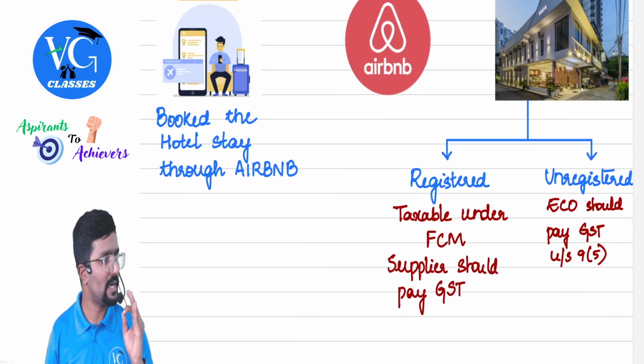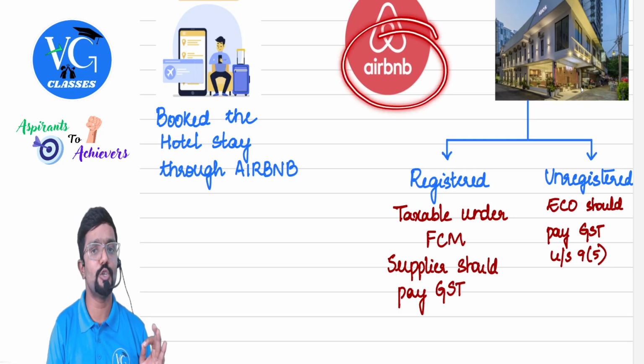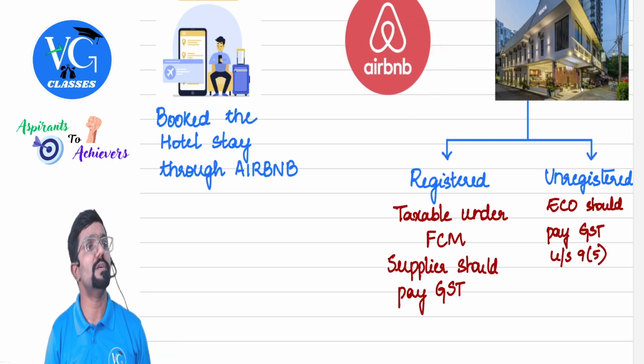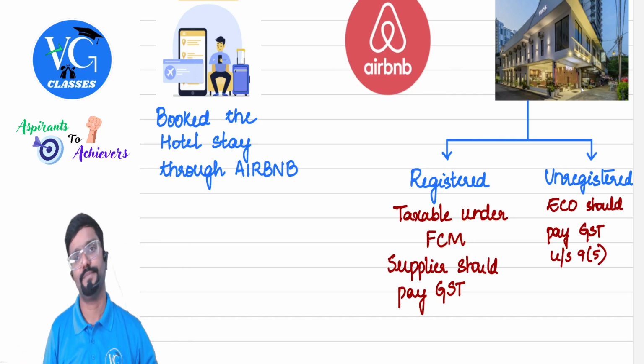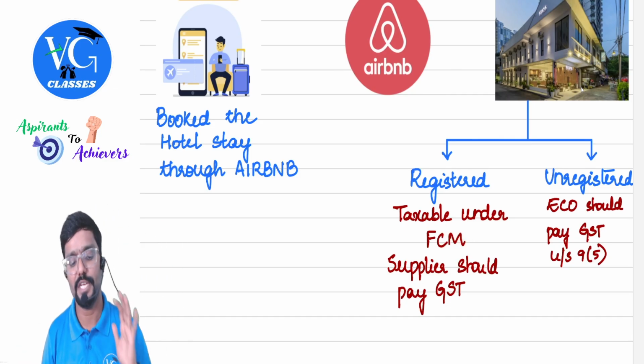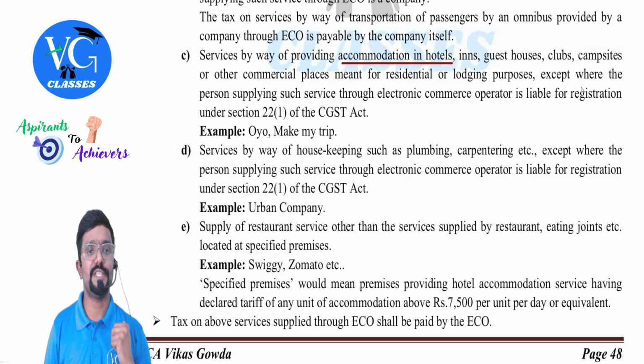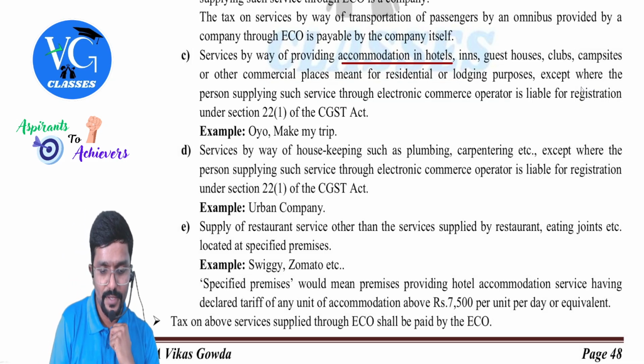Hope you understood. They clearly told the e-commerce operator you should pay tax only if the supplier is not registered. That means if the supplier is registered, who will pay tax? The supplier. The supplier will pay GST if he is registered. Okay, sir. C done. Next, D.